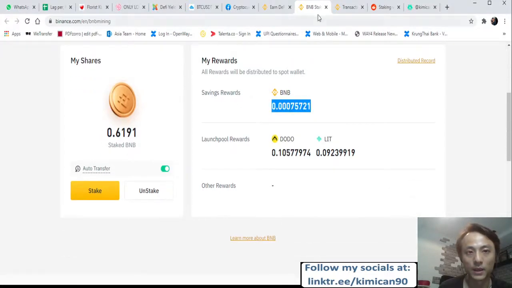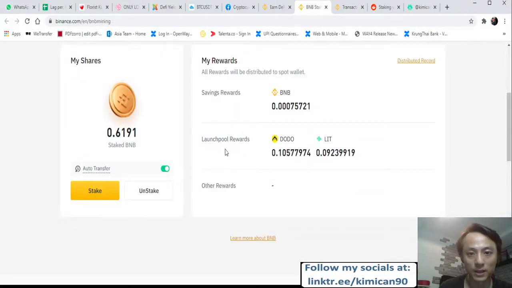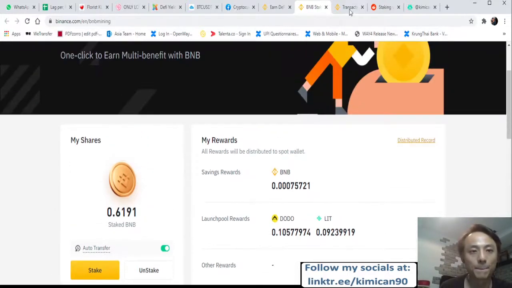The reward is daily. So BNB Vault gave me Dodo yesterday, and 2 days back, Dodo too. So they can actually add up. I've gotten Dodo tokens up to 0.1 and 0.09. But I didn't put much BNB, it's only like 4, 5 or 6 BNB.